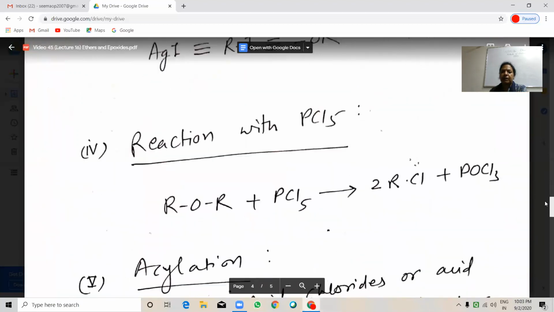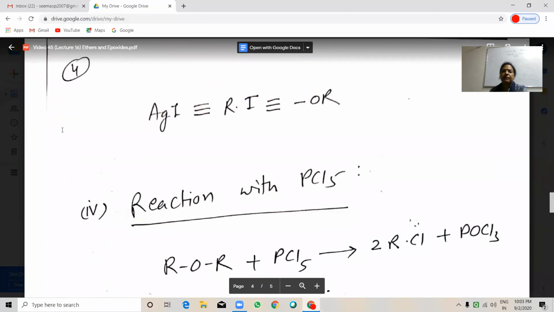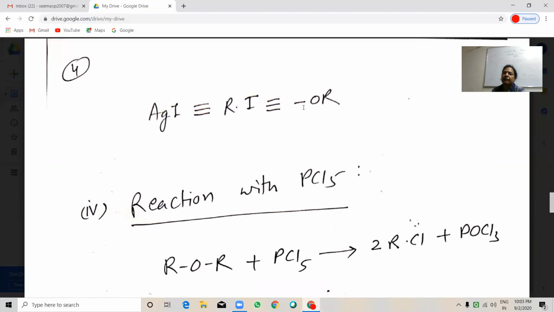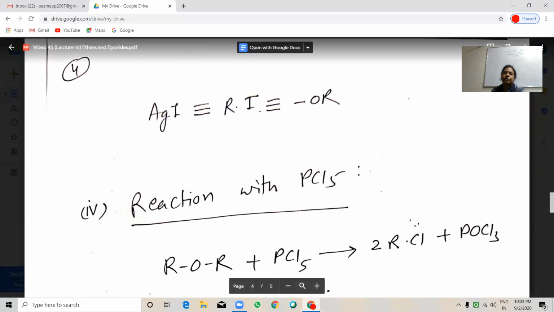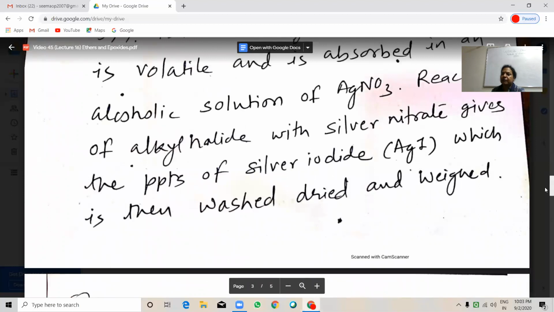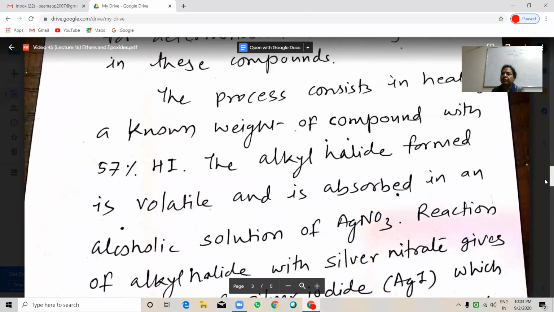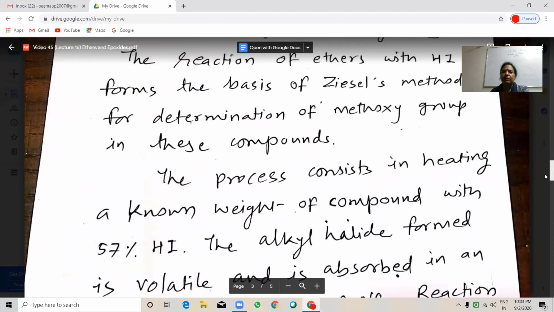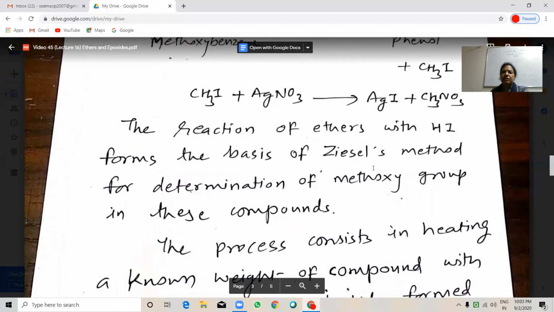Just a minute, I am telling you what type of. This silver iodide is equivalent to alkyl iodide and methoxy group. So when we weigh this precipitate of silver iodide, you will get the amount of corresponding methoxy groups. How many methoxy groups are present in the molecule? देखिए कैसे की जाती है रिएक्शन. The reaction of ethers with HI forms the basis of Zeisel's method for determination of methoxy group in a compound.